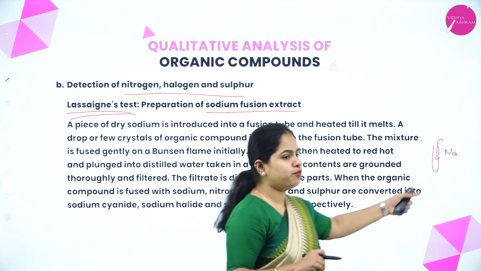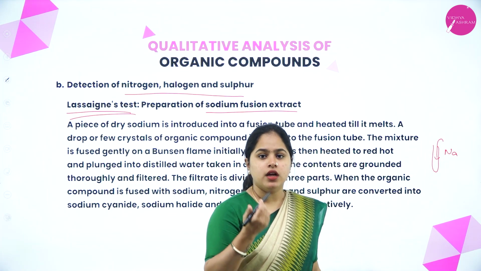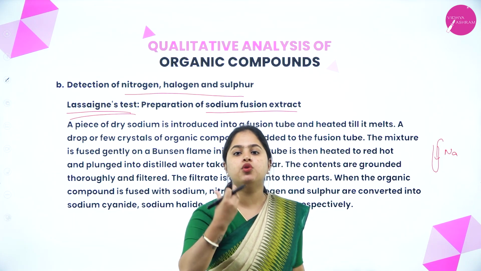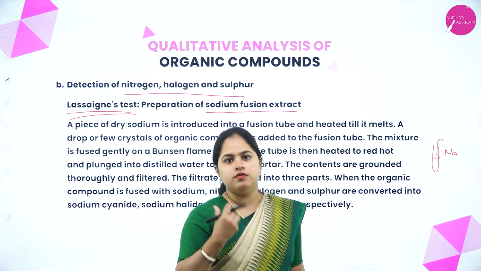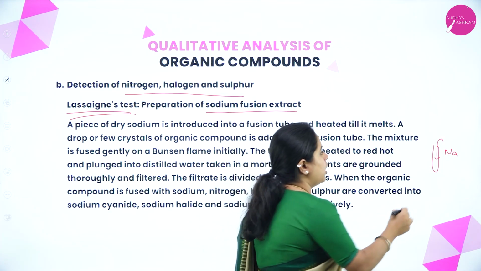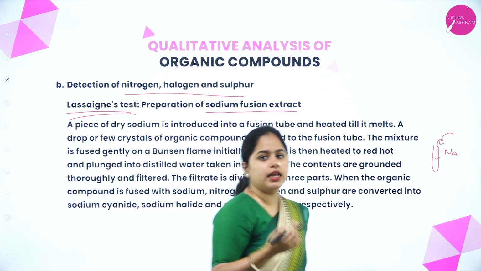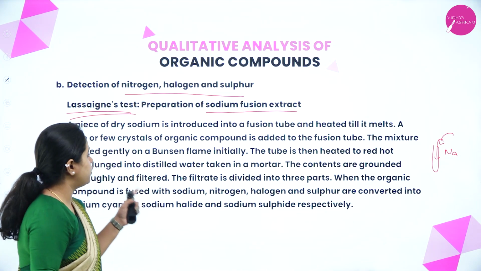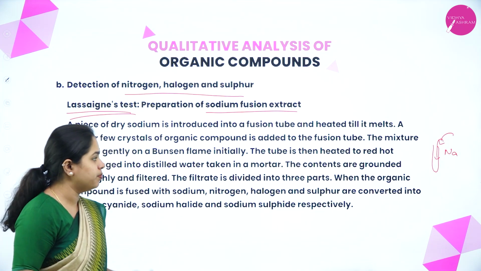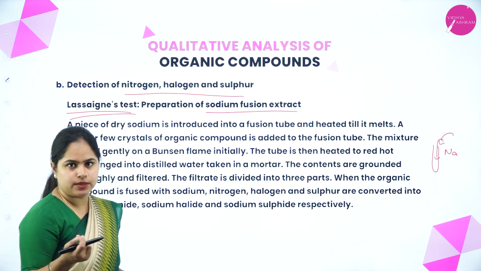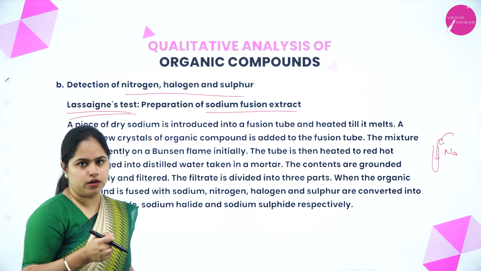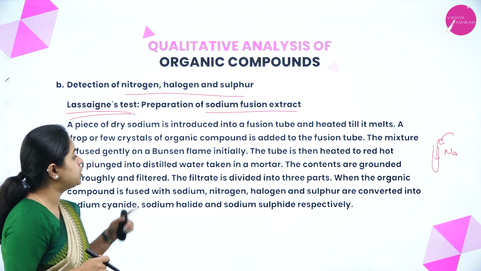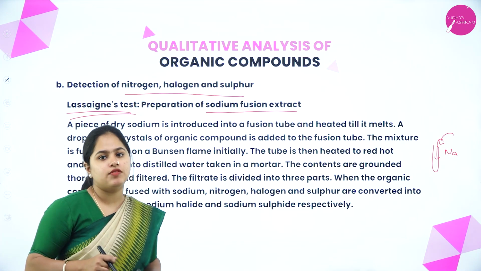Now in the fusion tube, we have a small piece of sodium. To this fusion tube containing the sodium, we add a few drops of the organic compound in which we have to detect the elements, right? Now what do we do? The mixture is fused gently on a Bunsen flame initially. We start heating it using a Bunsen burner, right? Now the tube is then heated to red hot and plunged into distilled water taken in a mortar.